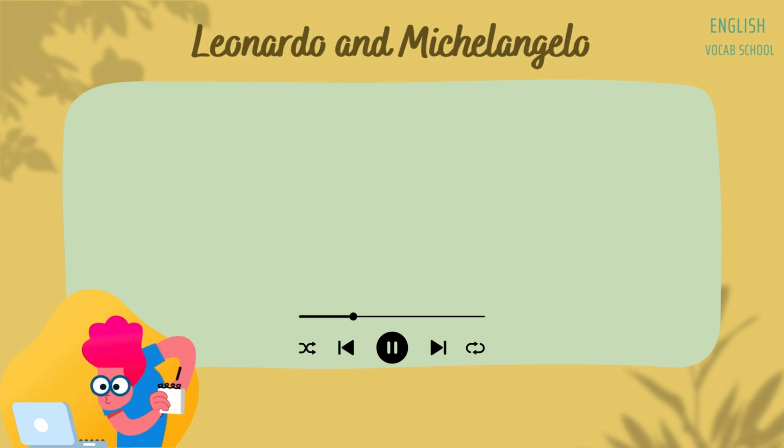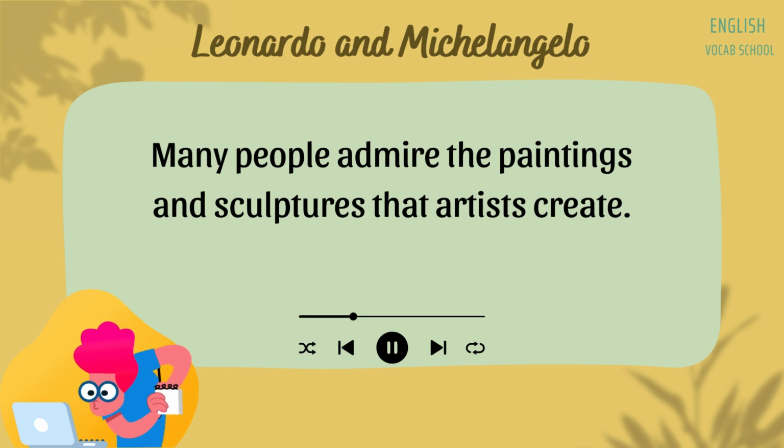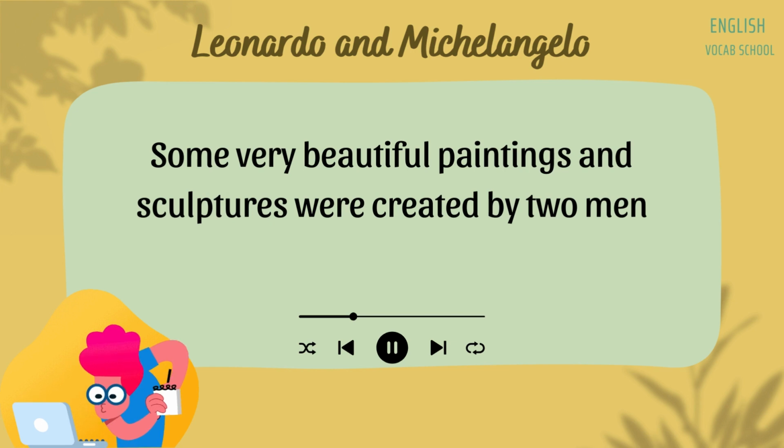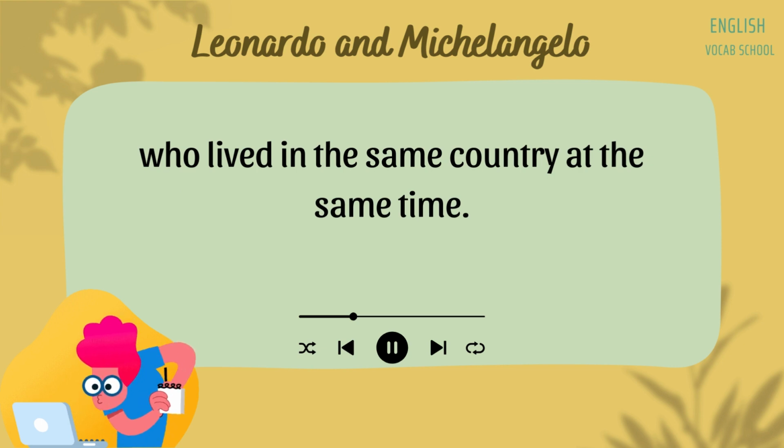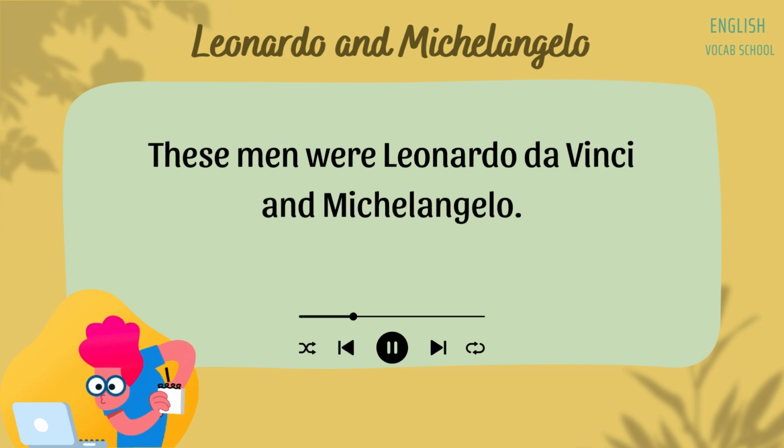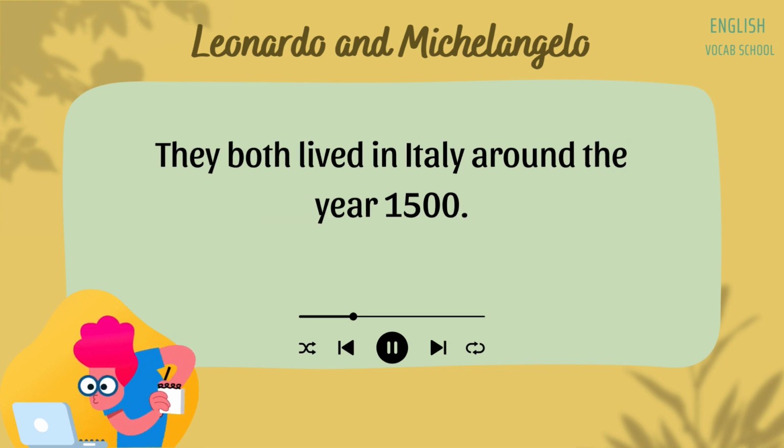Two great artists, Leonardo and Michelangelo. Many people admire the paintings and sculptures that artists create. Some very beautiful paintings and sculptures were created by 2 men who lived in the same country at the same time. These men were Leonardo da Vinci and Michelangelo. They both lived in Italy around the year 1500.